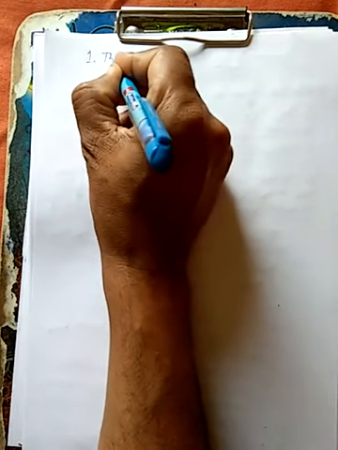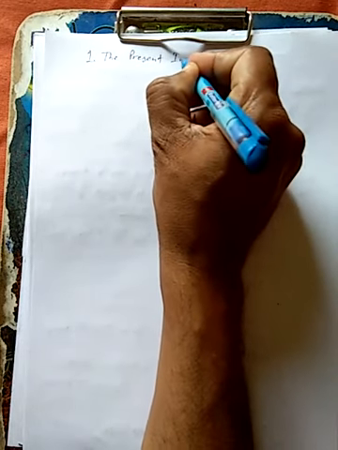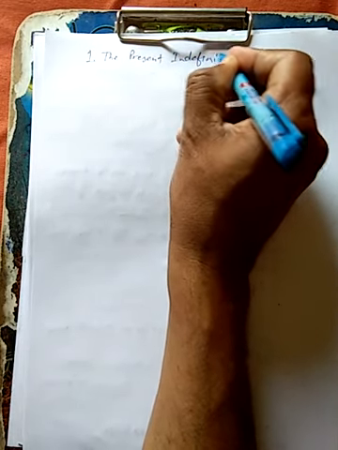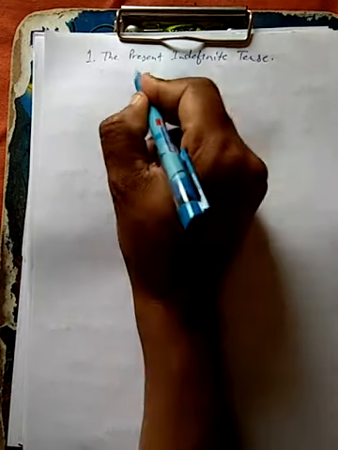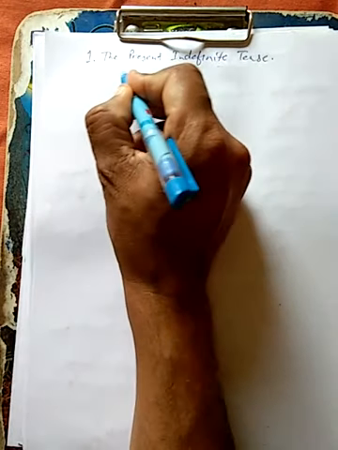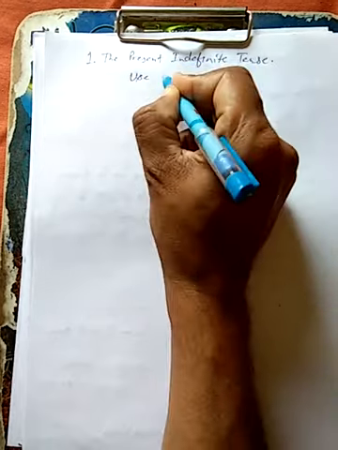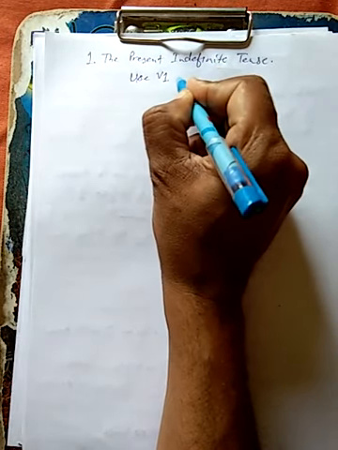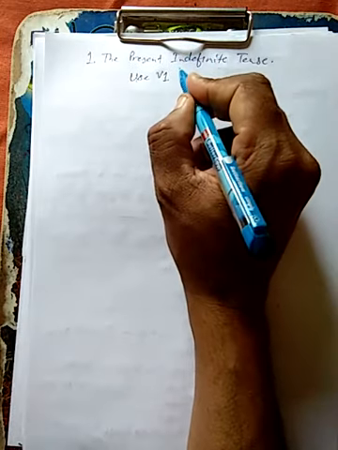The first one is the present indefinite tense. Okay, students, in this tense we use the first form of verb, V1.